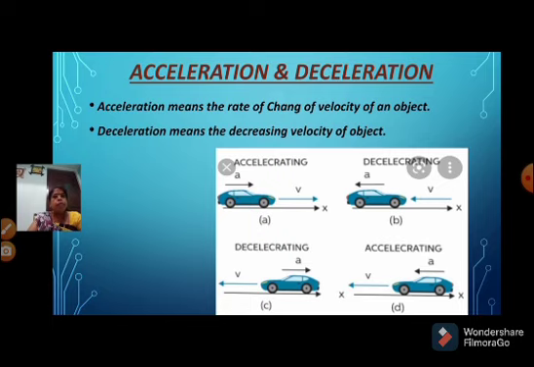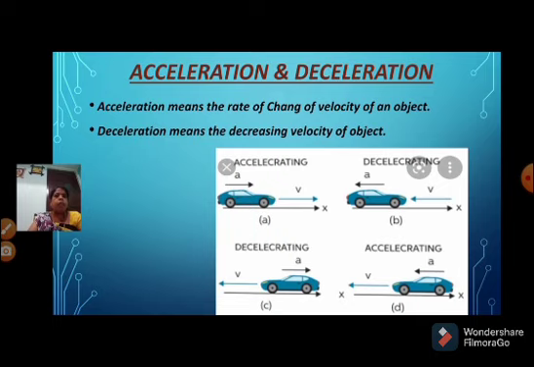If you observe the picture, the car is slowing down. The velocity will be decreased, and the acceleration will be negative. That means deceleration. The car having a high speed and moving fast means the velocity is high and the acceleration is positive. That means it is acceleration.